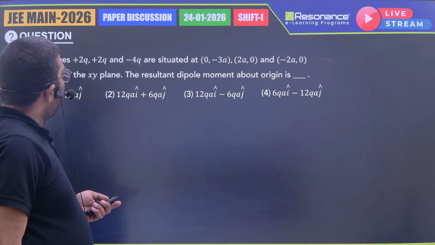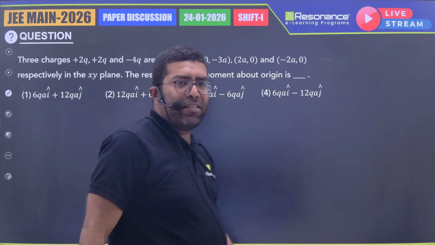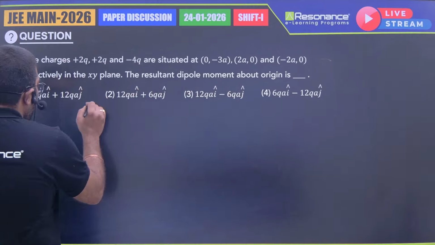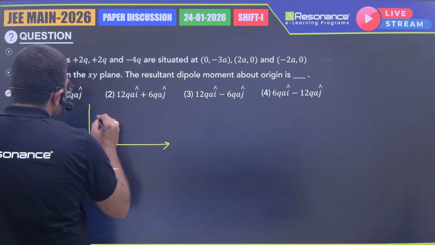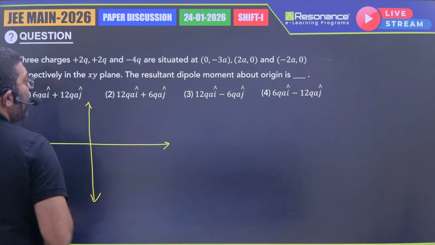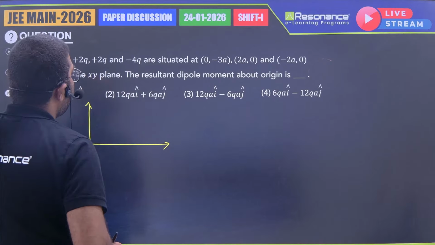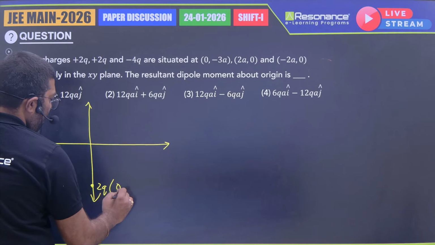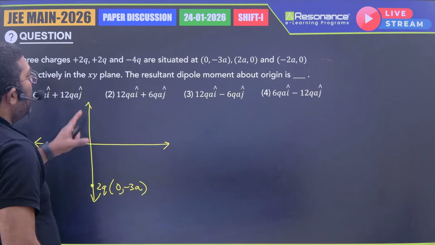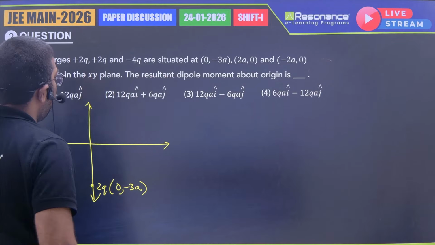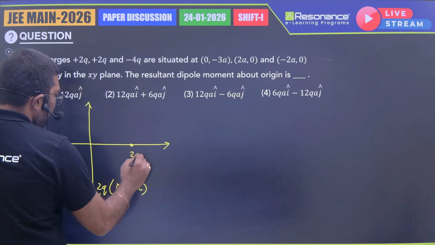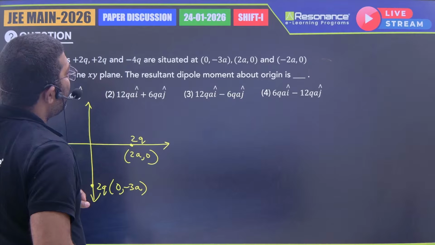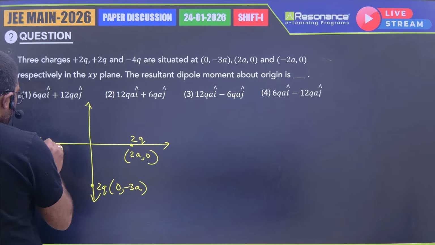Next, coming to the next question, they have given 3 different charges located at 3 different points in the coordinate axis. They have mentioned the coordinate axis also. Charge 2q is placed at (0, minus 3a). And one more 2q is placed at (2a, 0). And the third charge, minus 4q, is placed at (minus 2a, 0).